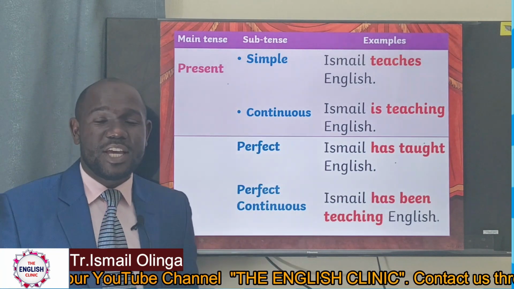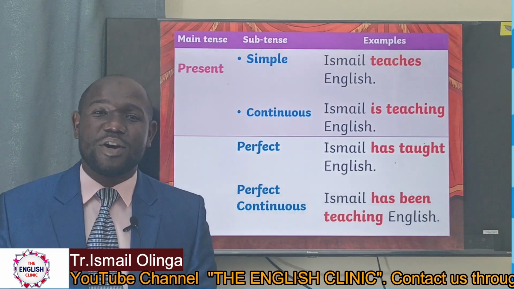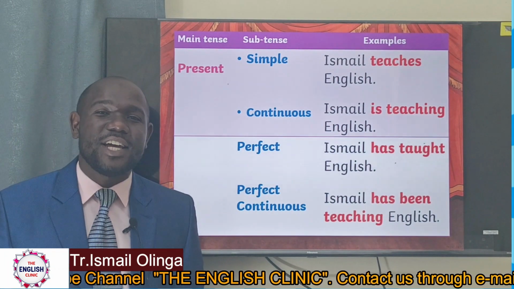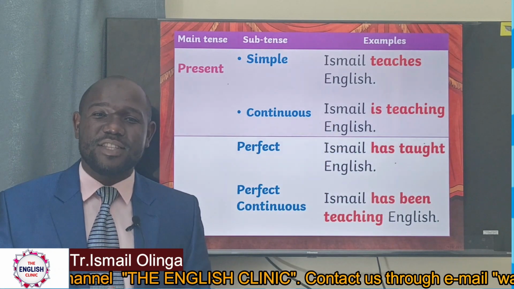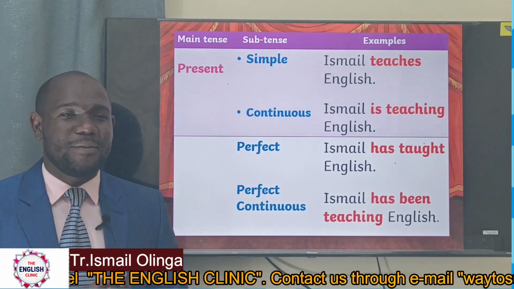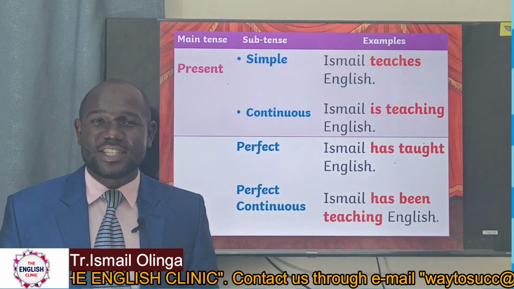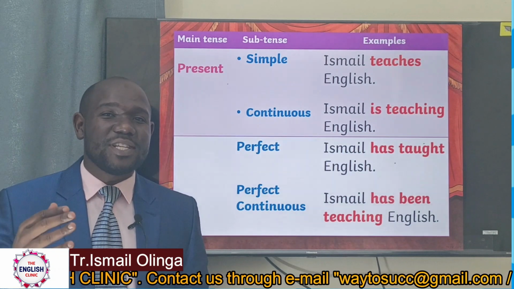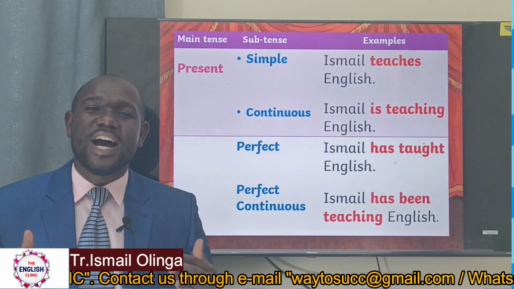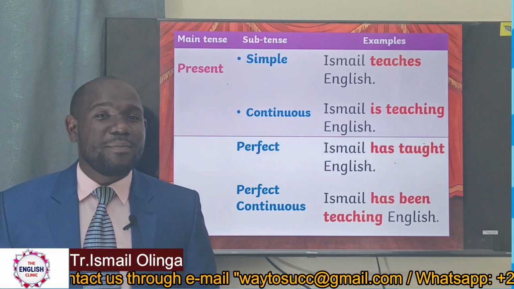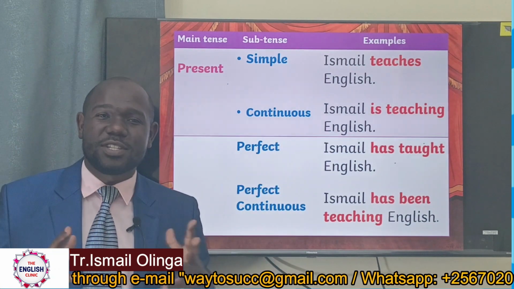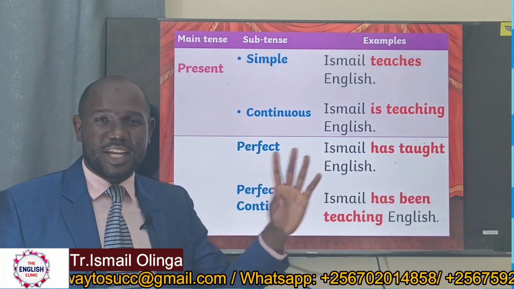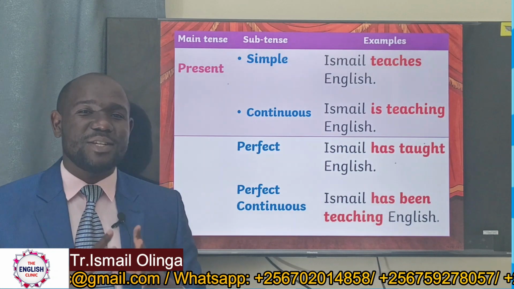Present continuous. This is when the action is still going on. Ismail is teaching English. He hasn't stopped. The time you mention this, it means the action is going on. Present perfect tense. This one is used when you want to express an action that has stopped happening. For example, right now I am teaching and you're using the present continuous tense. But when I finish teaching, you will say Ismail has taught English. That's what it means when we say present perfect tense.